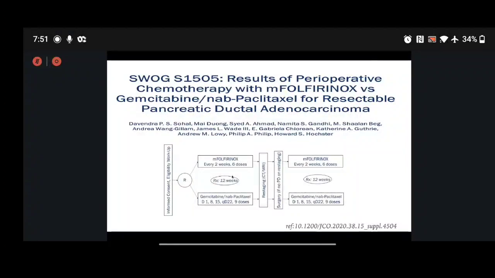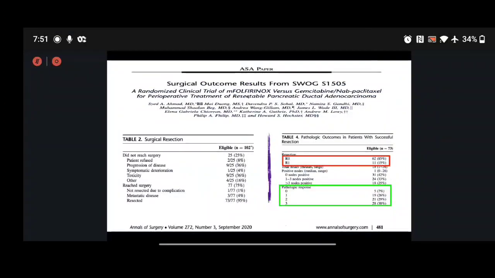But this was a paper which demonstrated the surgical outcome results from the SWOG S1501 study. Out of the 102 eligible patients, even in spite of administration of M-FOLFIRINOX or gem-nab-paclitaxel as a neoadjuvant chemotherapy regimen, only 75% of the eligible patients could reach surgery.